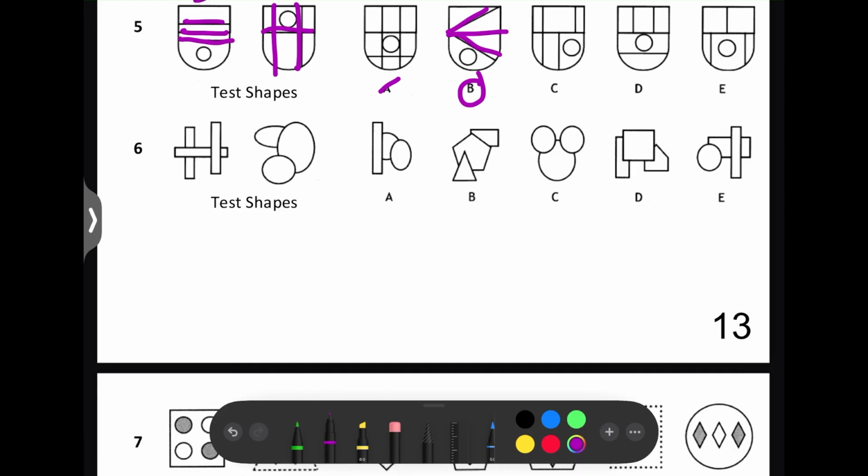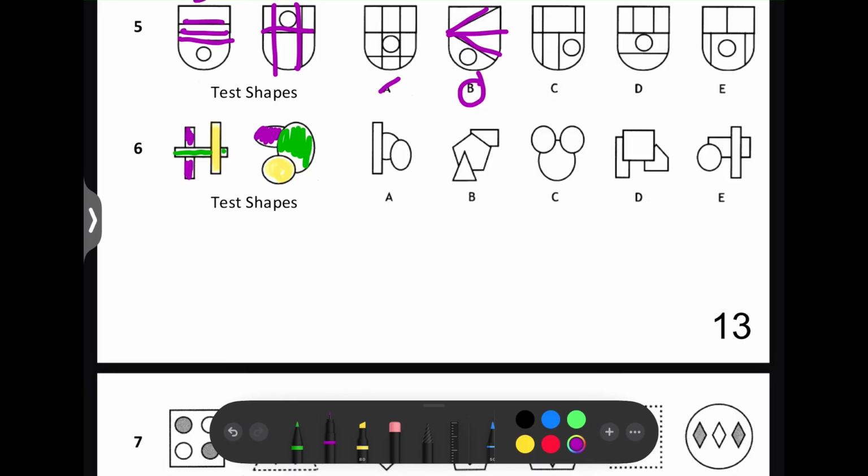Next question. We've got 3 shapes that are overlapping, and the way they're overlapping is we've got one that's right at the back, then one that's in front of it, and then one that's in front of that. Same here. We've got one that's right at the back, one shape that's in front of that, and then one shape that's at the front of them all. So 2 of the shapes are never in the same plane. There's always one in front of the other.